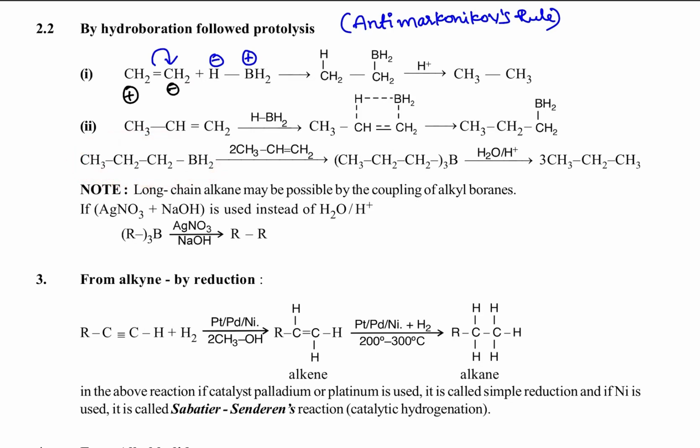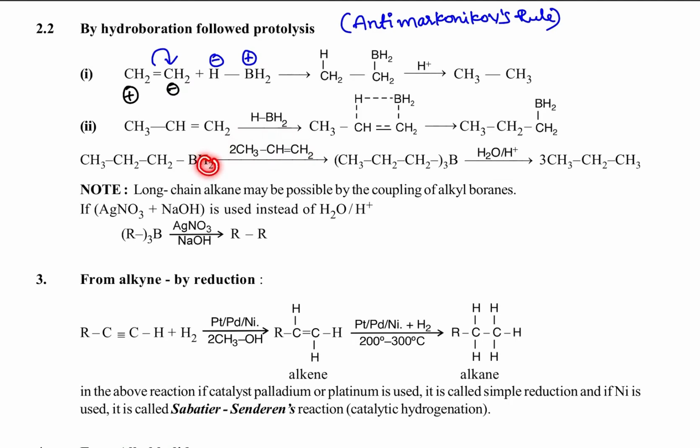And here one hydrogen is replaced by one alkyl group. Like that, there are two more hydrogens, and those two hydrogens are also replaced by the alkene. When a hydrogen is replaced by the alkene, that alkene is converted into alkyl. So this hydrogen is replaced by alkene. What happened then? The alkene is converted into alkane. In the same way, here also these two hydrogens are replaced by the alkene. In that case, what will happen?